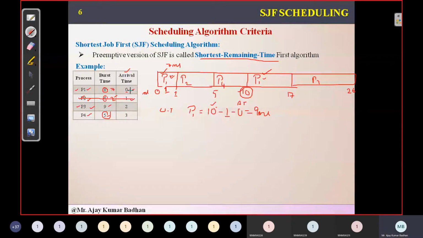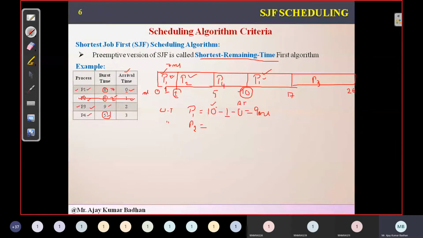So that arrival time is nothing but your 0. So that is 9 milliseconds. Then what is the waiting time for the process P2? So we need to see the latest. Do we get P2 anywhere else again? This is P3. So we did not get P2 anywhere, so definitely we have to select this.